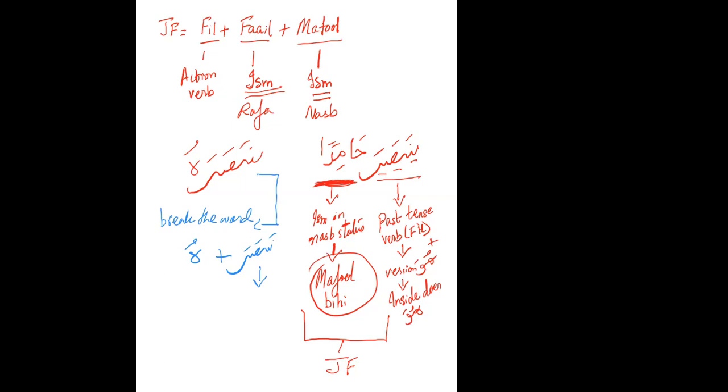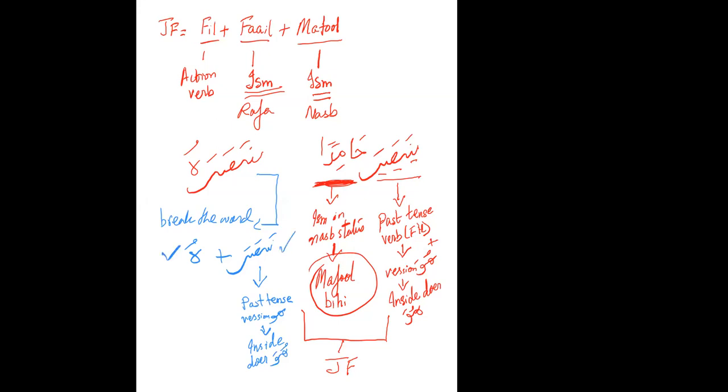He helped. Fi'l madi, huwa version. So when we have huwa version, what do we do? We look for the outside doer. Do we have an outside doer? No. So our inside doer will be considered the doer, huwa. The fa'il. Okay, this is analyzed.